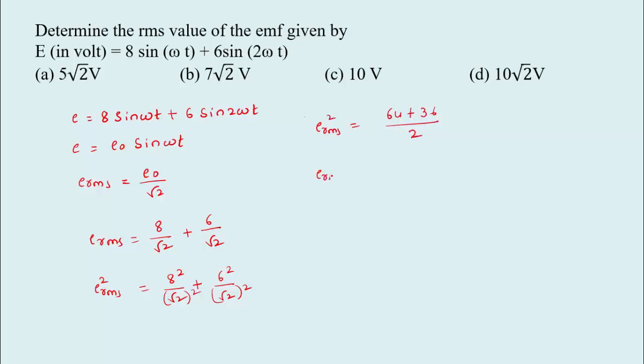So E RMS square equals 100 by 2, that is 50, or we want only E RMS, that is root 50, which is equal to 5 root 2. So 5 root 2 volt is the RMS value of EMF, that is option A.